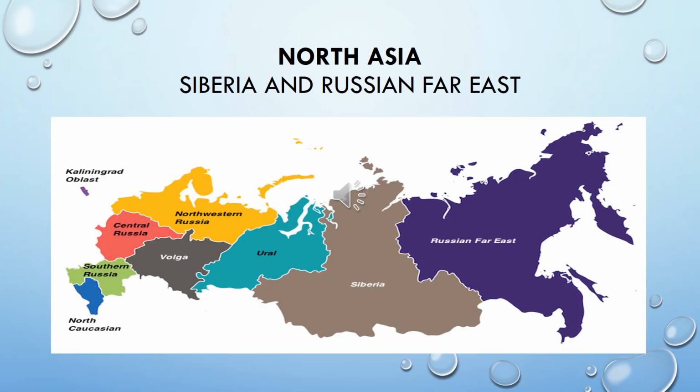North Asia. Siberia and Russian Far East come under North Asia. Both the provinces are part of the country of Russia. These two parts of Russia, namely Siberia and Russian Far East, come in Asia. Other parts of Russia come in the continent of Europe.